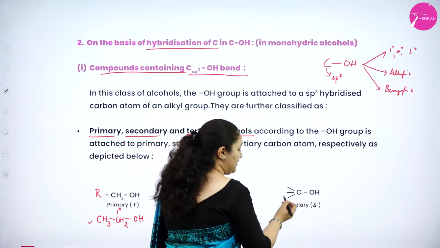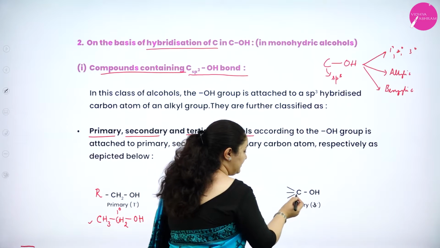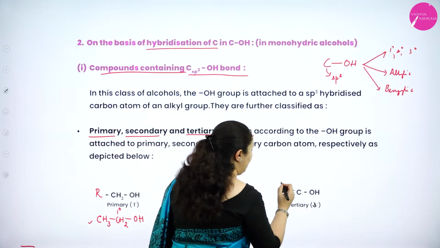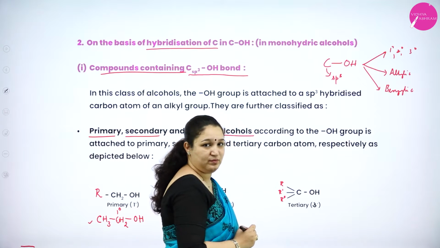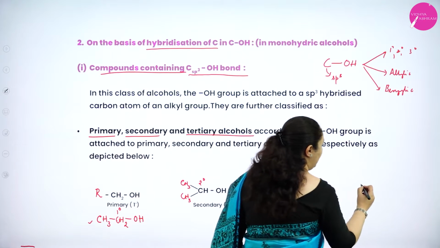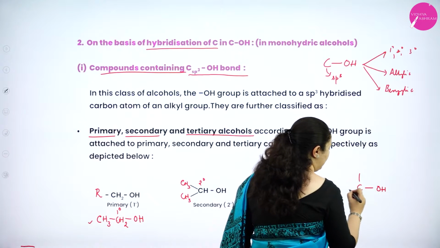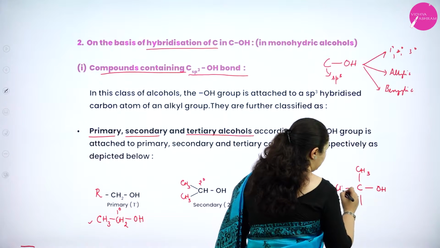Here you can see for this carbon atom the OH is attached and this carbon can have three more carbon neighbors. For example, I'll put one R group, a second R dash group, and another R double dash group. Or I can just give you an example of a carbon atom to which OH is attached. This is also sp3 hybridized, so it can be attached to three more carbon atoms like this.